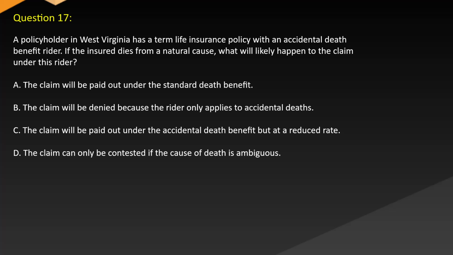Question 17. A policyholder in West Virginia has a term life insurance policy with an accidental death benefit rider. If the insured dies from a natural cause, what will likely happen to the claim under this rider? A. The claim will be paid out under the standard death benefit. B. The claim will be denied because the rider only applies to accidental deaths. C. The claim will be paid out under the accidental death benefit but at a reduced rate. D. The claim can only be contested if the cause of death is ambiguous.